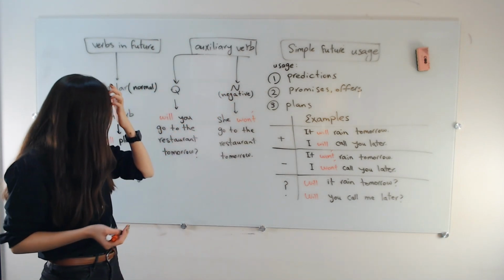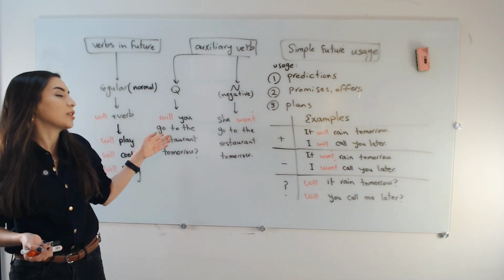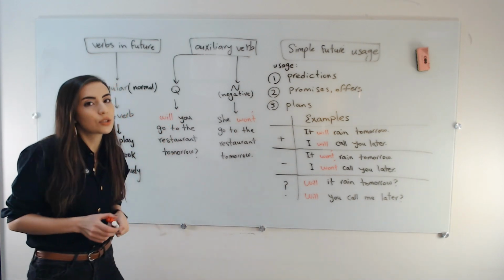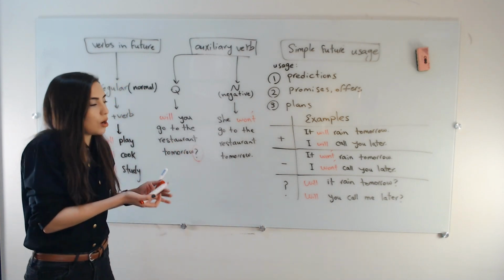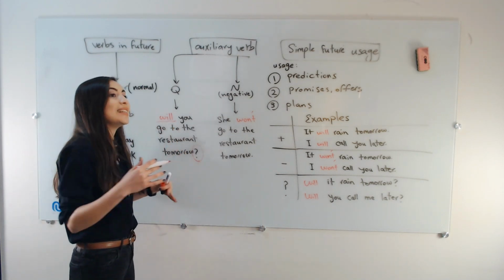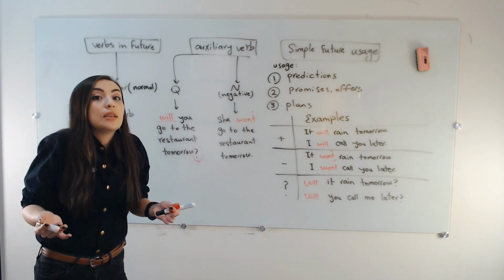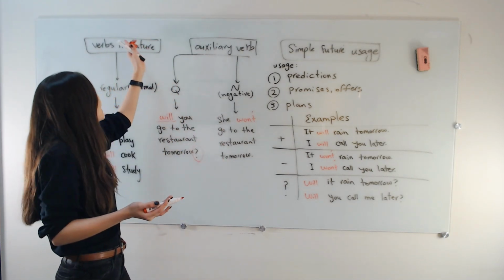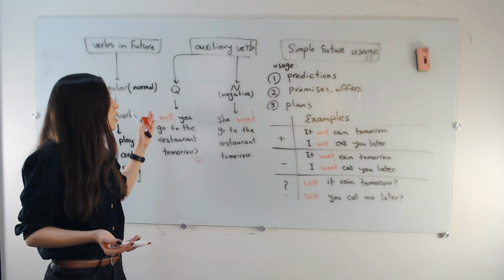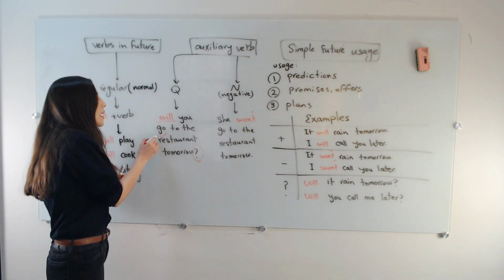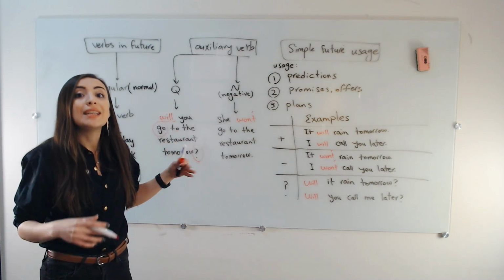So, for example, when I say in this question, will you go to the restaurant tomorrow? As you see, I'm making a question. So, the auxiliary verb that I'm using to make a question in simple future is will. Okay, will you do something? And as you see, the verb is simple.